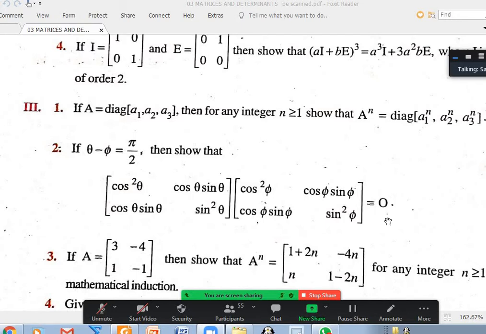Okay. So now if I take our question, what is the question? The first matrix is cos square theta, cos theta sin theta, and cos theta sin theta, and sin square theta. And the other one is cos square phi, cos phi sin phi, and cos phi sin phi, and sin square phi.